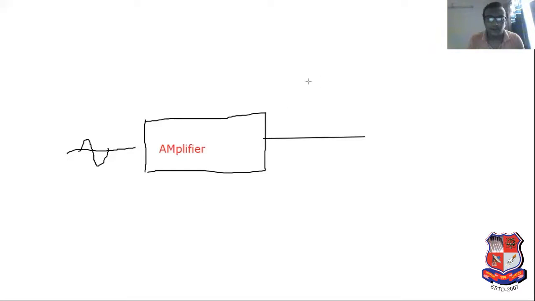Output of amplifier, here we can write low amplitude. Here amplitude is increased.